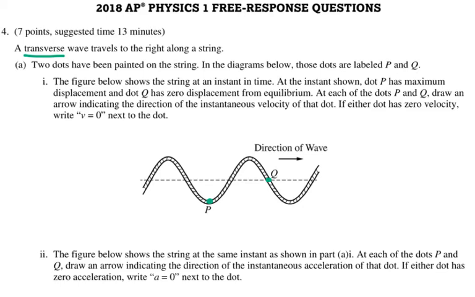So point P reached its maximum displacement. At this moment it stops. It's like if I throw a ball upward, it will reach its maximum height and stop for a fraction of a second and then start falling down. The same happens to point P. It was moving in this direction, it reached its maximum displacement, and it has to stop before it switches to the opposite direction, because it travels perpendicular to the motion of the wave. So the velocity at point P is equal to 0.